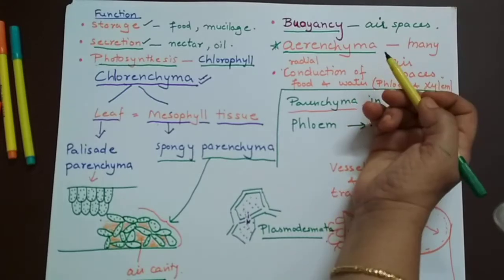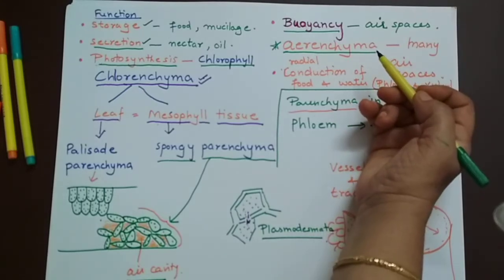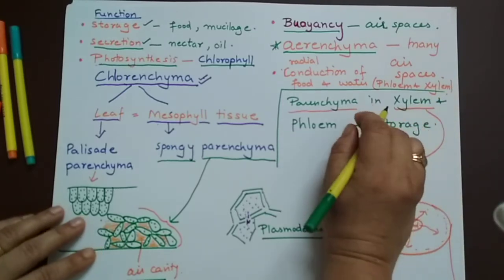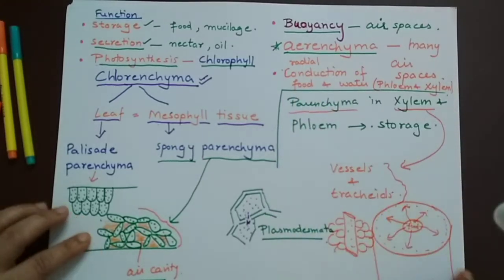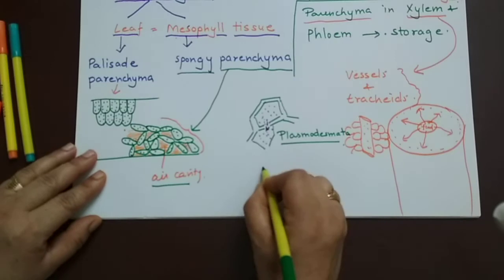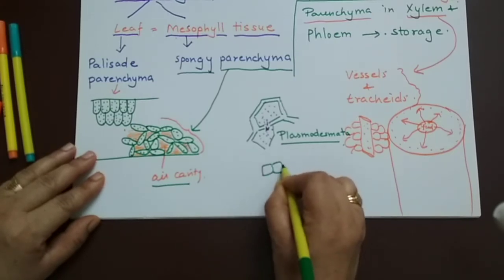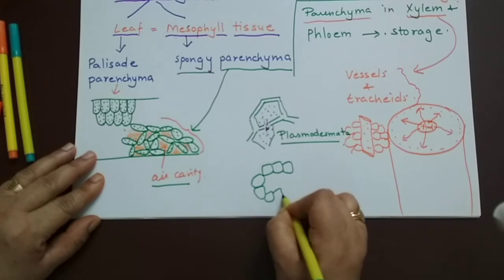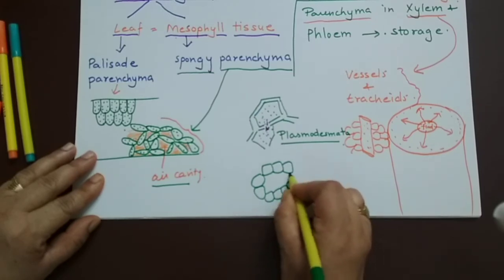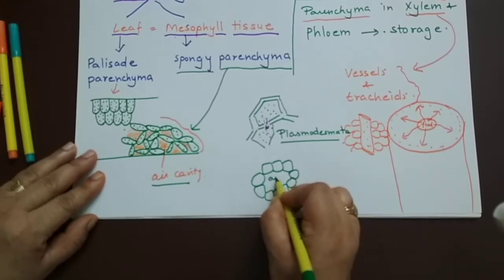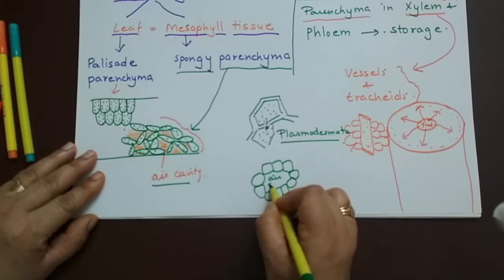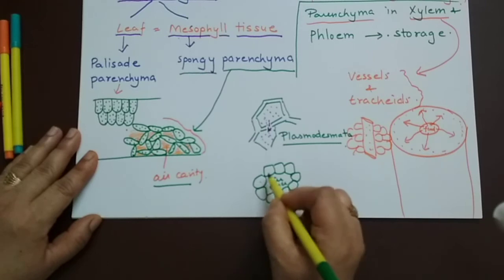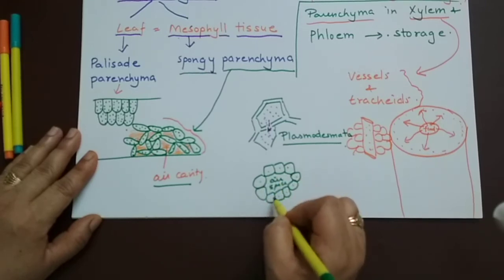Parenchyma become aerenchyma if they have large air spaces between them. See, aerenchyma, let's draw it here. So big spaces, parenchyma, and they have left a big air space. This is the air cavity or air space. So these type of parenchyma are called aerenchyma.